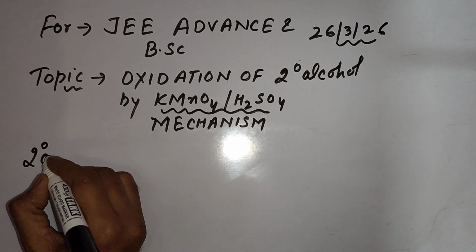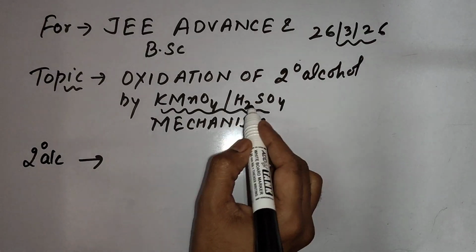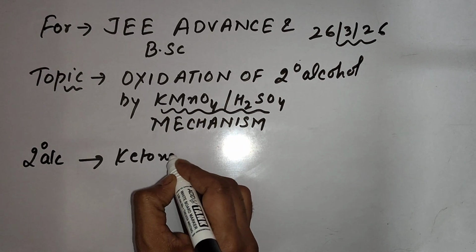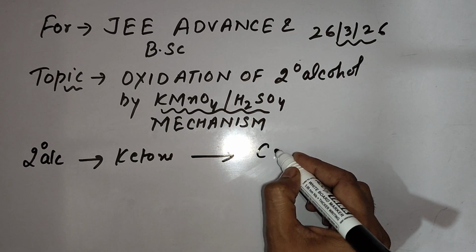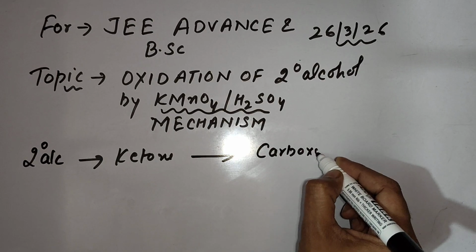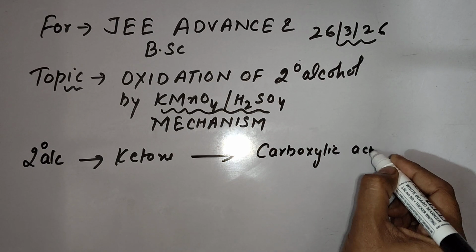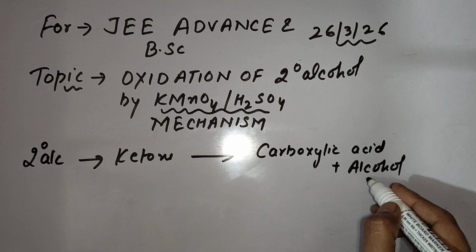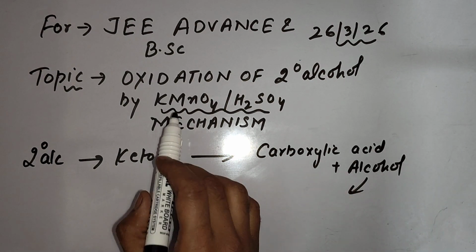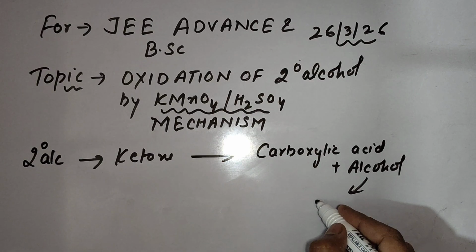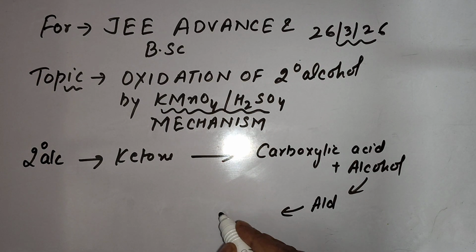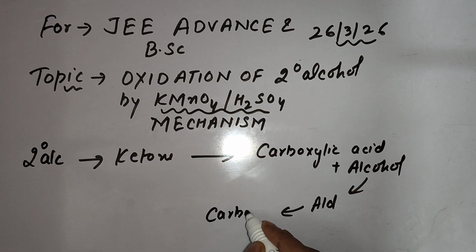2-degree alcohol reacting with strong oxidizing agent KMnO4 firstly will create ketone. That ketone can be further oxidized to carboxylic acid. 1-degree alcohols can be easily oxidized by strong oxidizing agents to aldehyde, and these aldehydes can also be oxidized further to carboxylic acid.